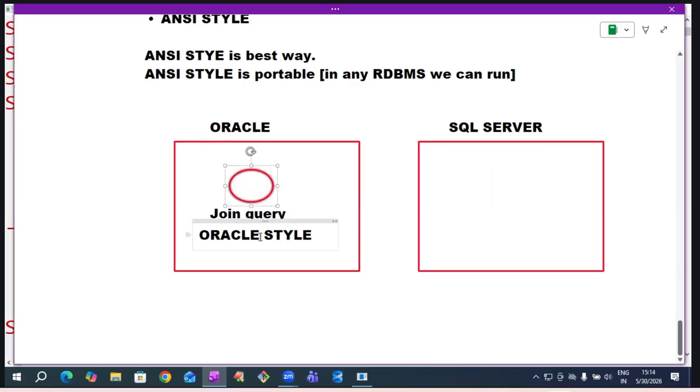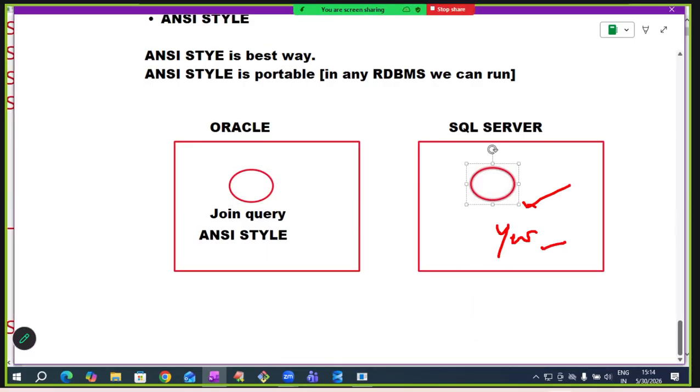But if we write this join query in ANSI style, we can give a guarantee of portability. The same query I am copying to SQL Server, can we run it here? Yes, because this is ANSI style. ANSI style means you can run it in any RDBMS.